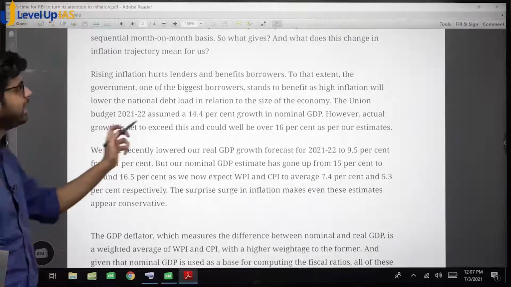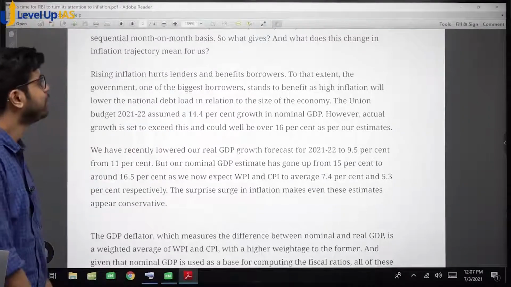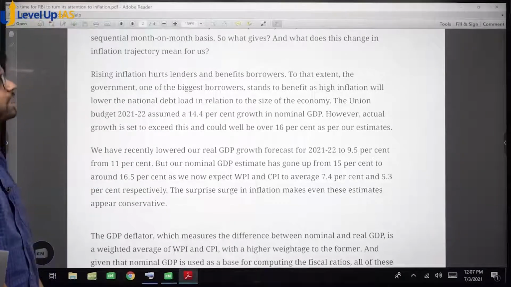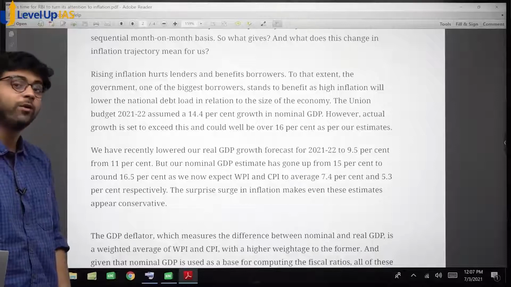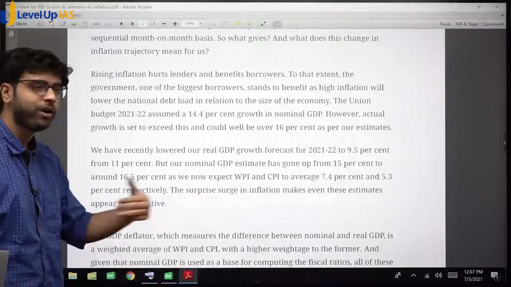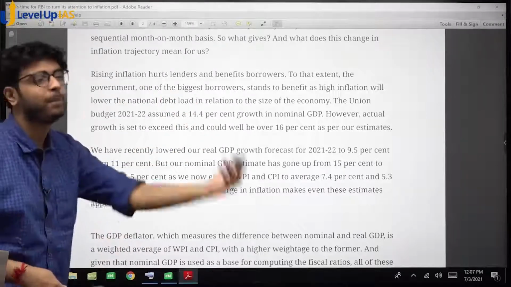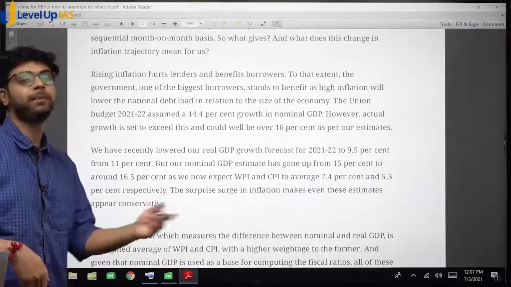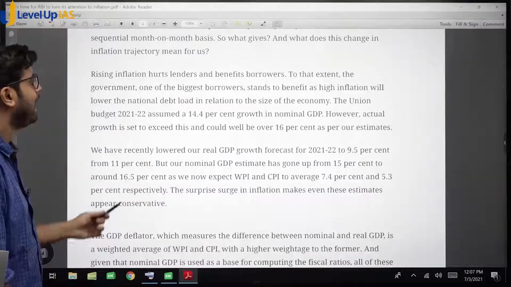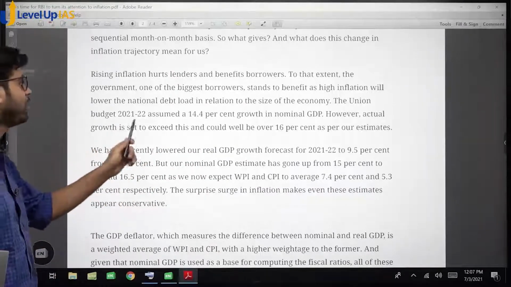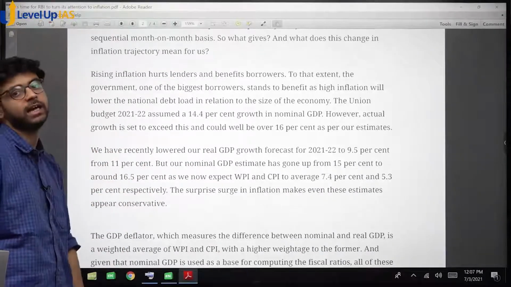Rising inflation hurts lenders and benefits borrowers. We know this. To that extent, the government, one of the biggest borrowers, we know government is the biggest borrower, crowding out. Remember fiscal deficit, we are borrowing, stands to benefit. Why stands to benefit? Because when it repays the banks, it will have to repay lesser purchasing power to the banks, as high inflation will lower the national debt load. Now, how will it lower the national debt load? What do you think?